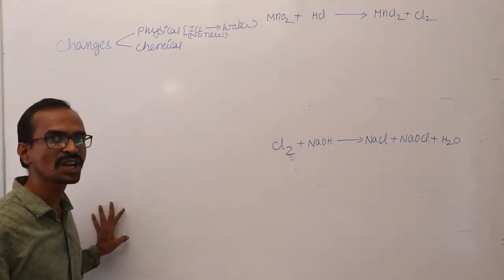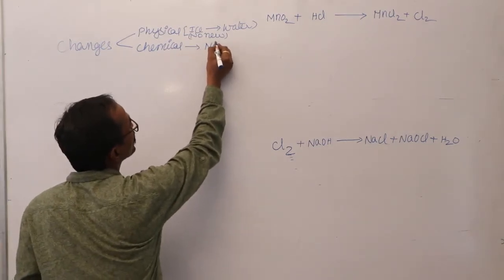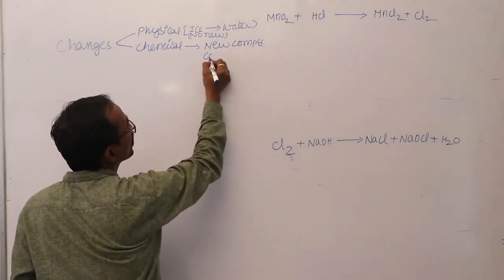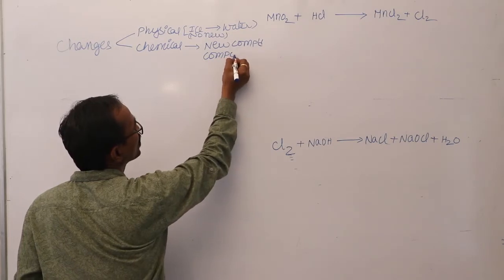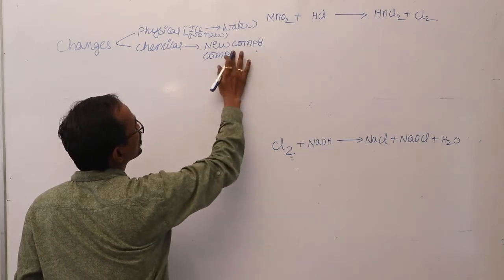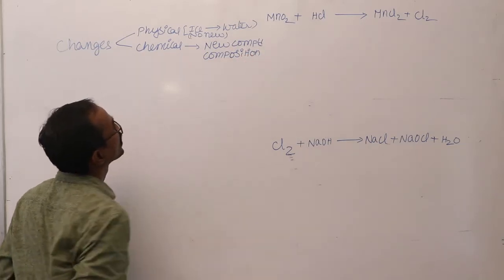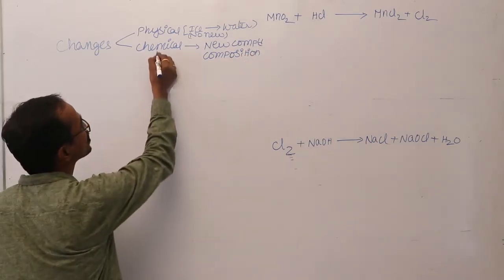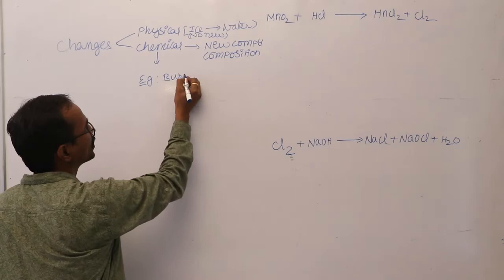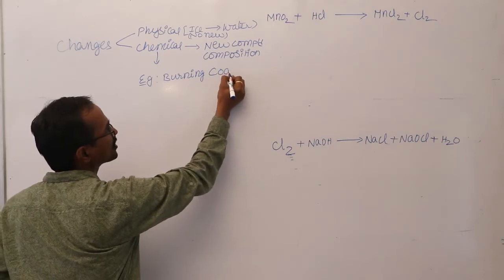The change in which a new compound is formed, with a change in composition of the product from the reactant, is called a chemical change. An example of this chemical change is burning coal in air. We know that coal means nothing but carbon.